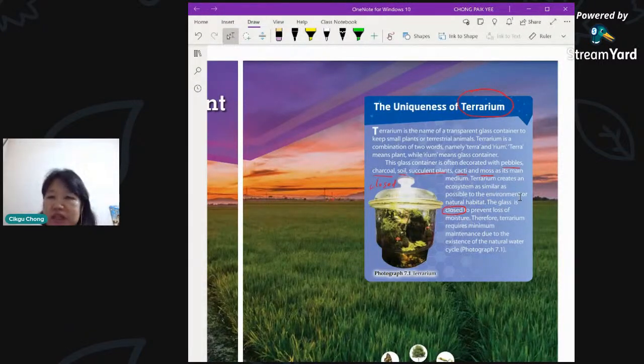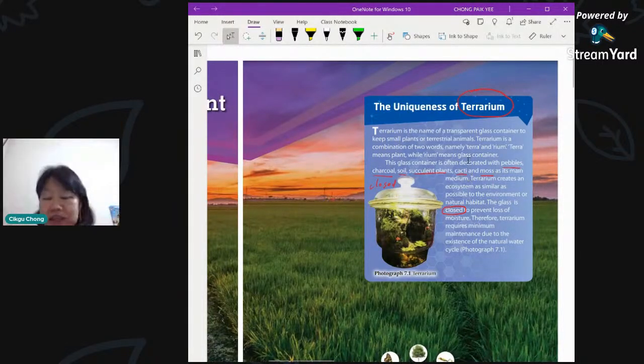So the interesting thing here is, what does it have? It has, of course, the environment. It has the terra. Terra means land, that means the soil and so on. So you have pebbles, charcoal, soil. Charcoal is a source of carbon. You have succulent plants, cactus, and moss as the main medium. You line up all these things in the first layer, as the ground. Then after that, you plant your small little plants. They are short enough so that they can enter this glass container.